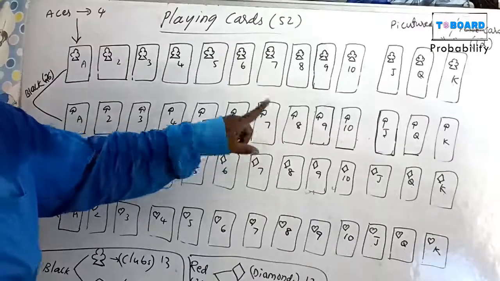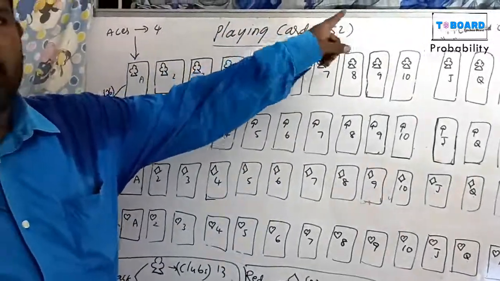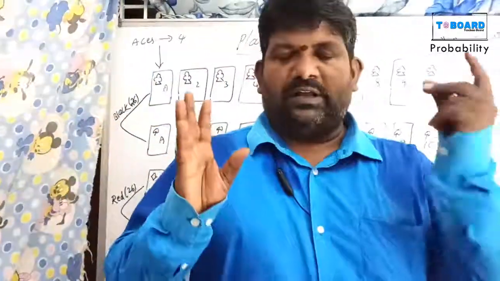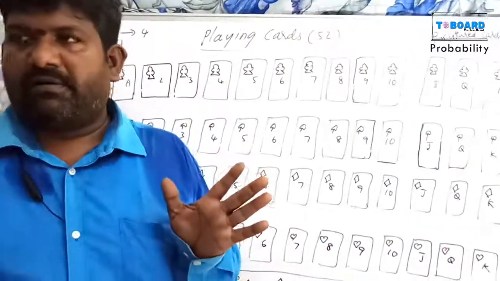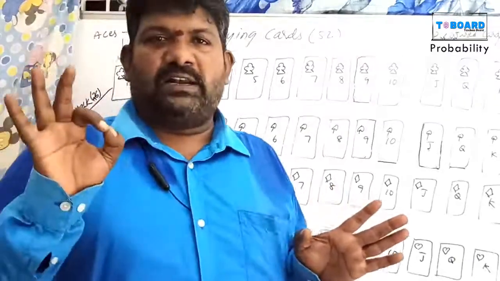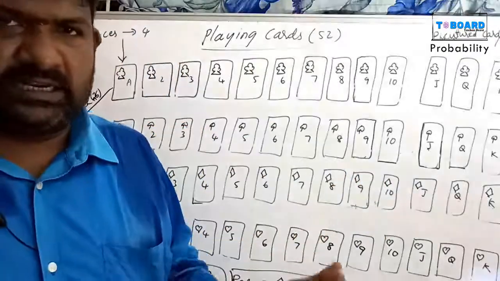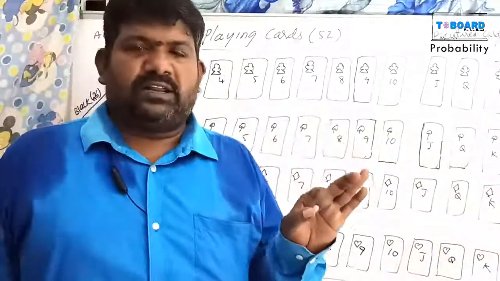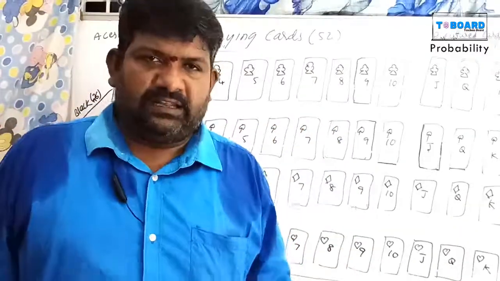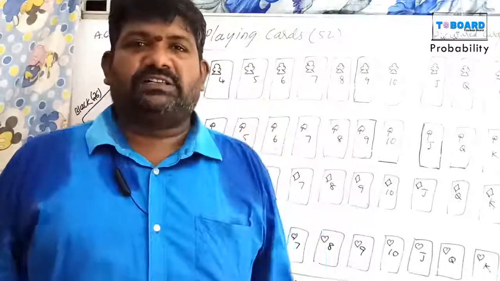How many are there in the bag? 1 out of 52. Suppose one question: one card is selected from a well shuffled deck of cards. What is the probability of getting a picture card?